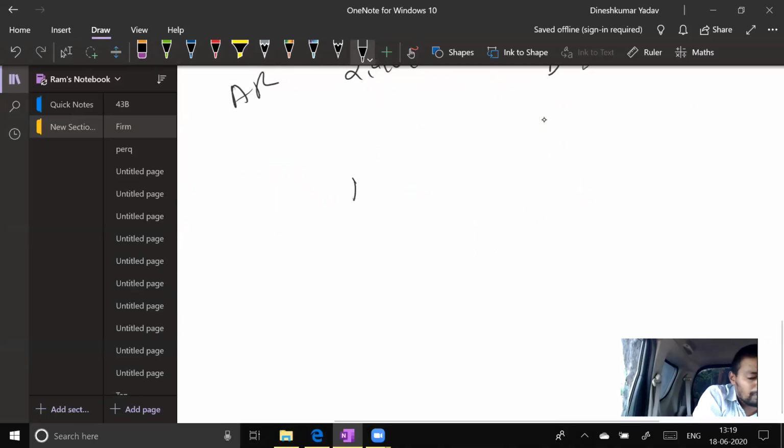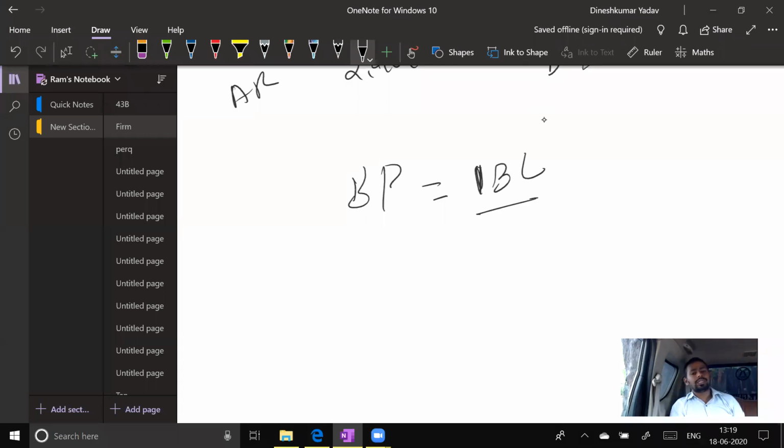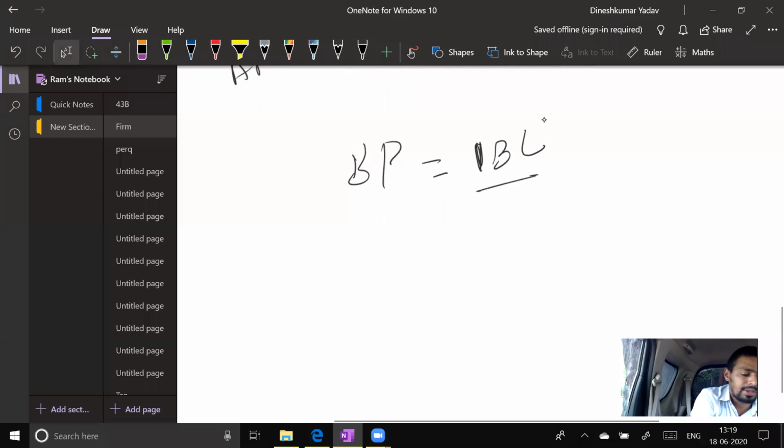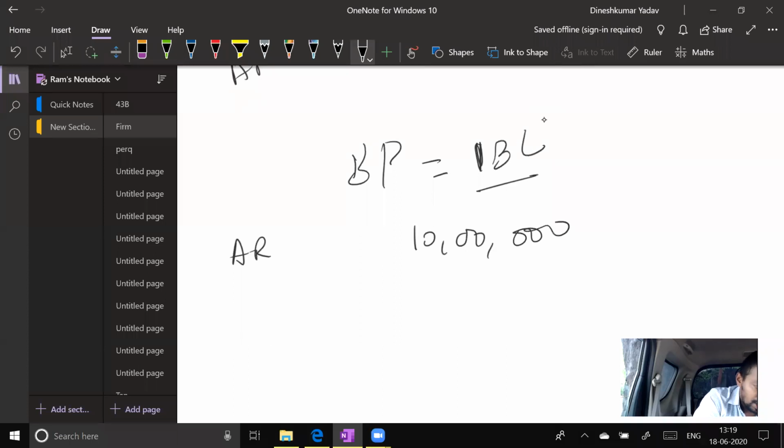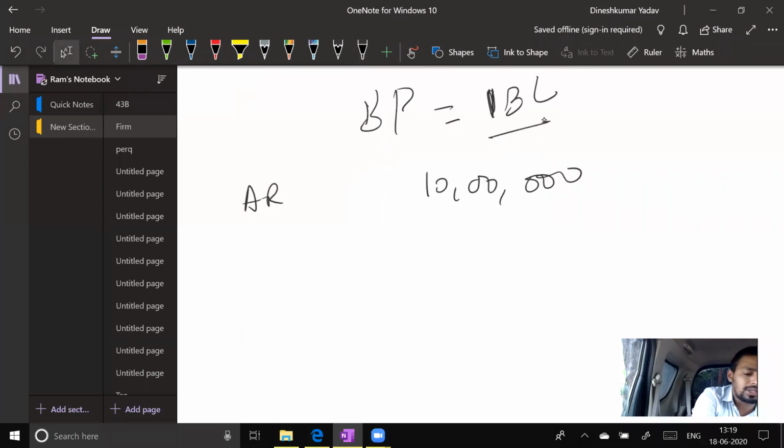What if my book profit is 13 lakh? How will you compute the limit? My actual remuneration here is 10 lakh, and my book profit is 13 lakh. Now we have to compute the limit. This is the first number.